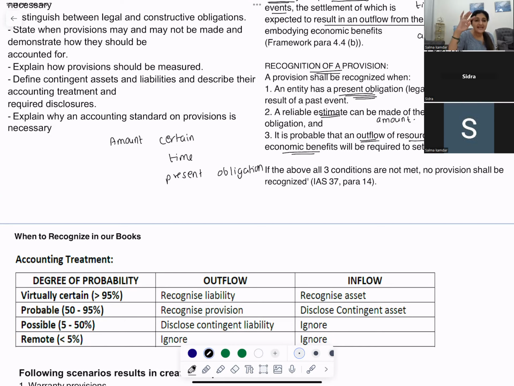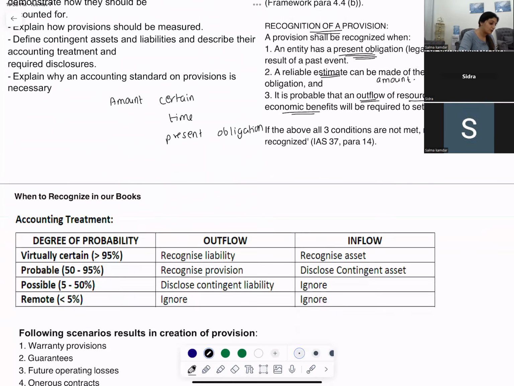That means I can make an approximate estimate of the amount. I have an approximate figure. I will have to pay this, and while settling it, there will be an outflow of resources embodying economic benefits. At that time, I create a provision. I recognize it in my books.